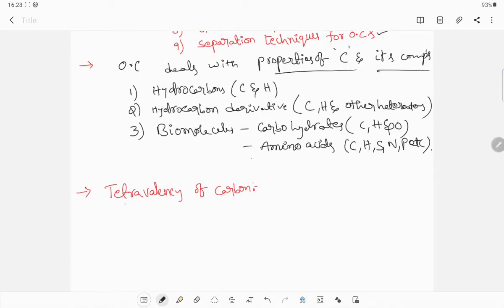Now the topic is tetravalency of carbon. See, carbon atomic number is 6.